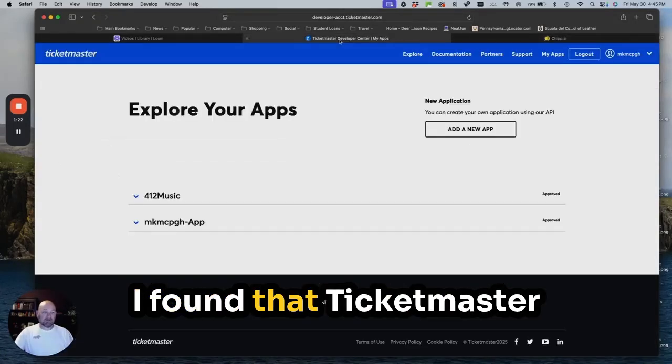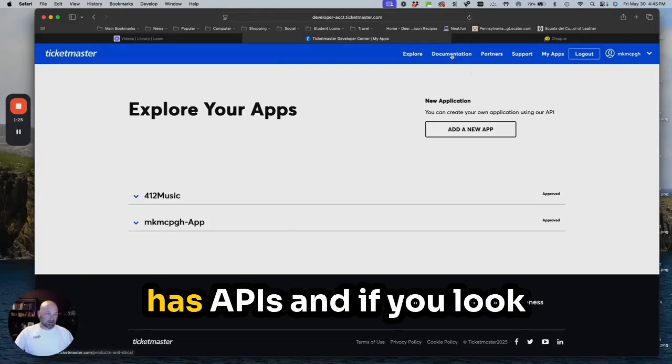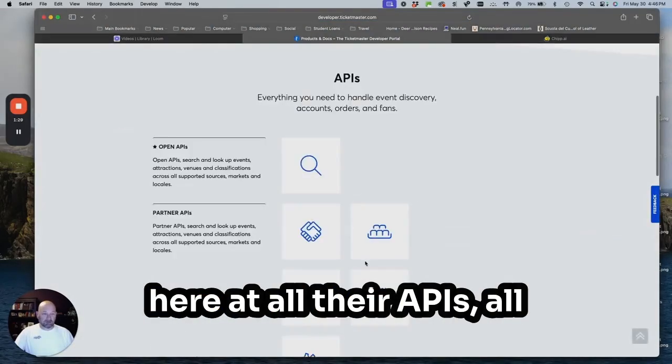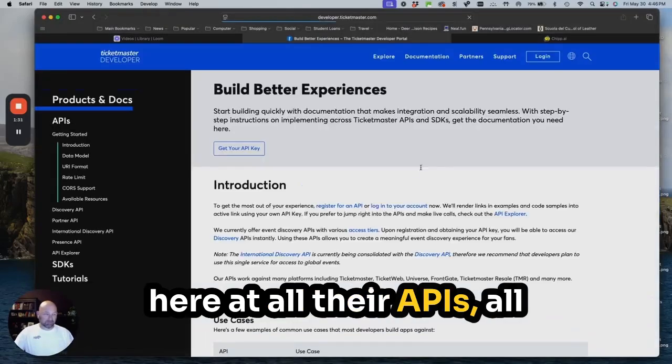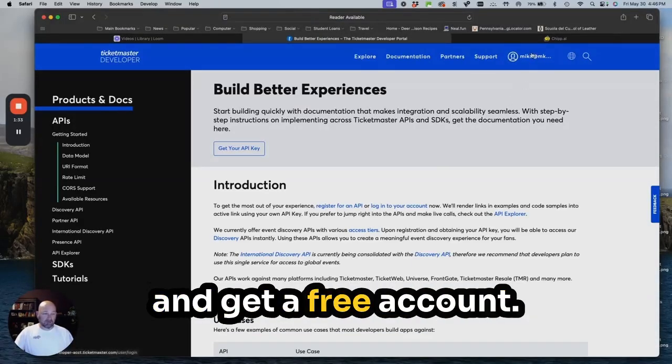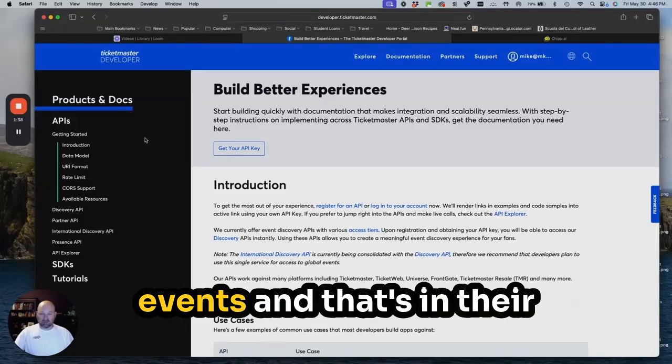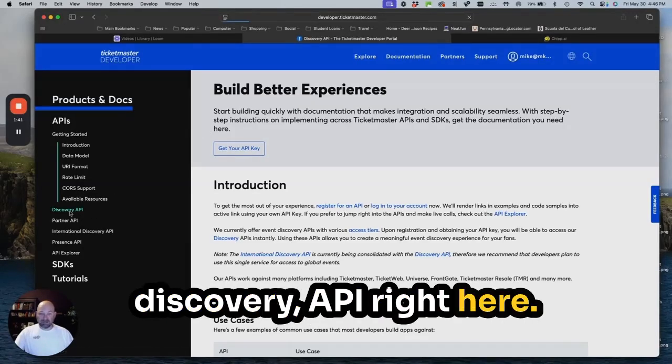So I found that Ticketmaster has APIs. And if you look here at all their APIs, all you have to do is go out and get a free account. And my goal was to get information about events, and that's in their Discovery API right here.